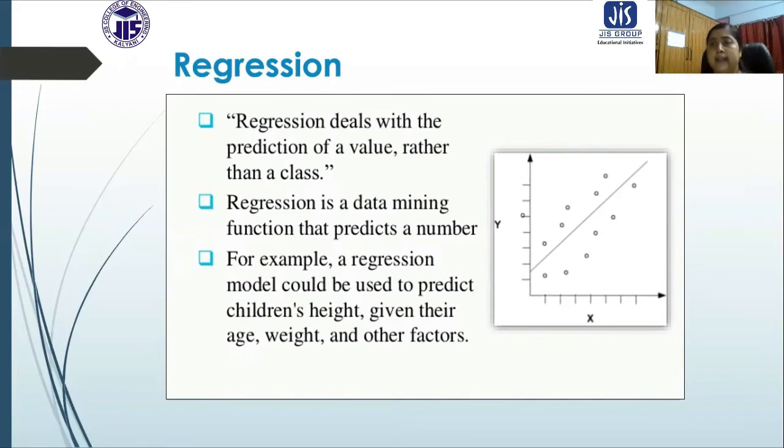So in this case, we are not doing any classification, we are not grouping into any class, we are not making any groups. We are only predicting a number, the height of that particular person, depending on some data like the weight, age, and so on. Those are previously loaded in the system, and from that we can predict the height of any new person. So that is basically regression.